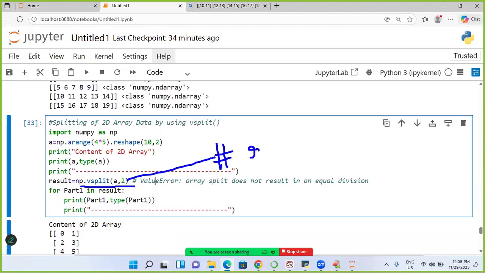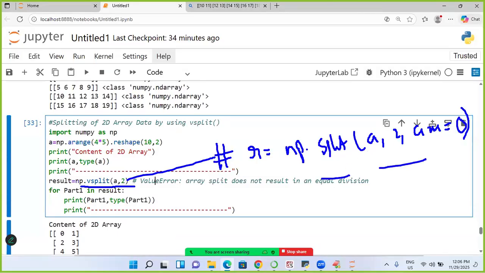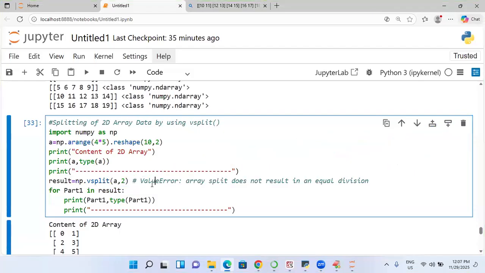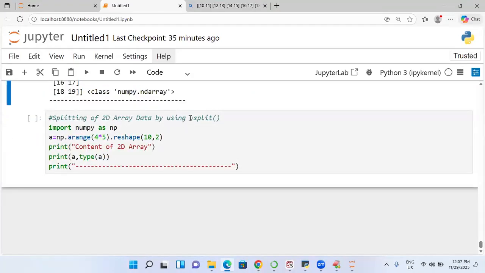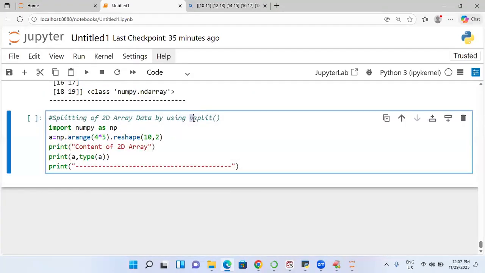How do you do it? Result is equal to np.split of A comma 2 comma axis is equal to 0. Axis is equal to 0. The same answer will be coming. array_split is also the same. So it is not necessary to go for only V split, and array_split is the more flexible one. Similarly, go to the same thing. Here it is called H split.